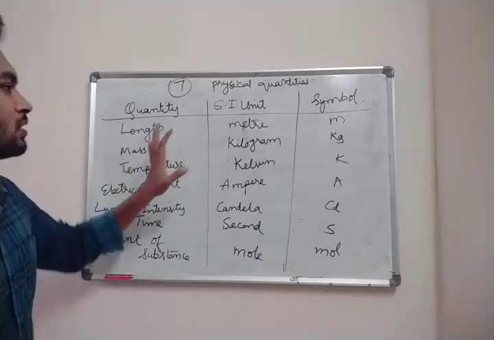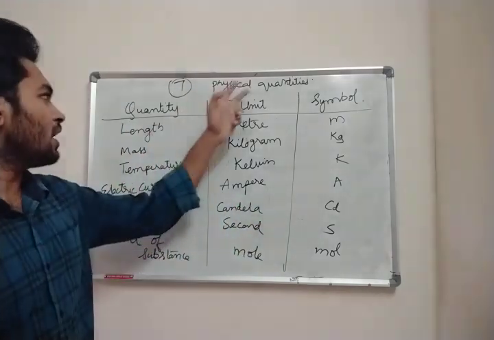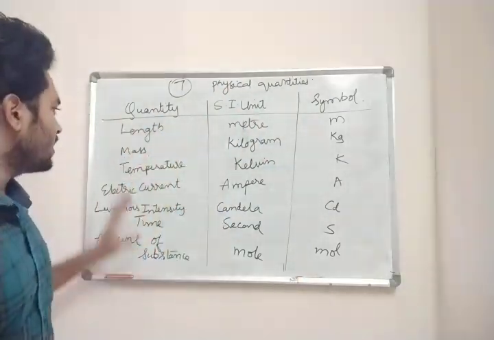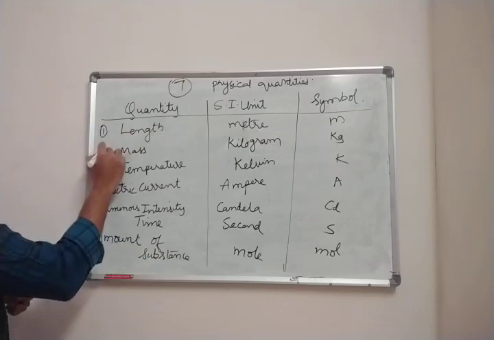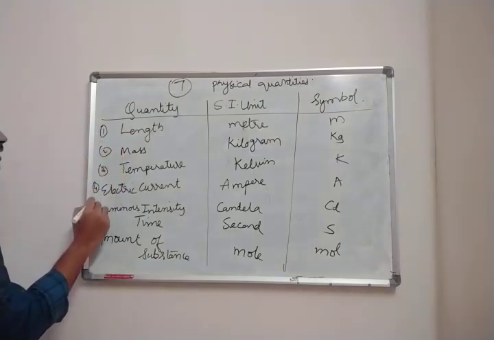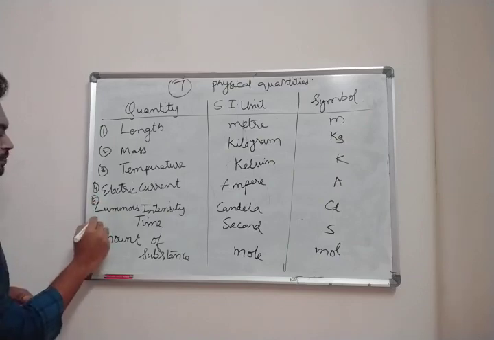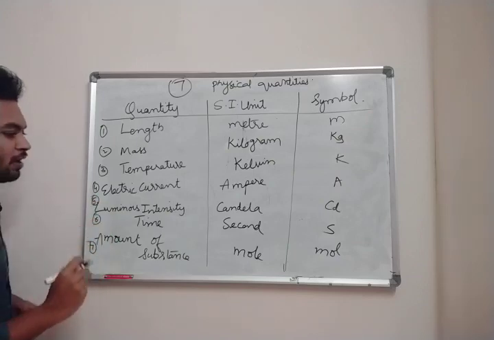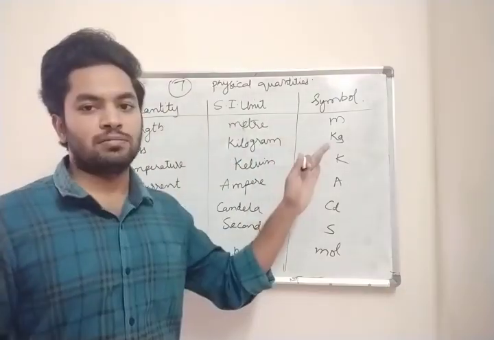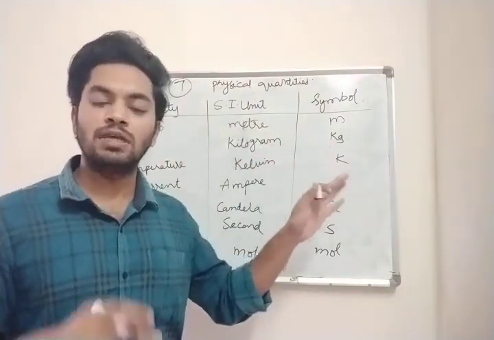So these are the main seven physical quantities which are going to be used. Wherever you go, if you say 1 meter or 100 meters, they will know.